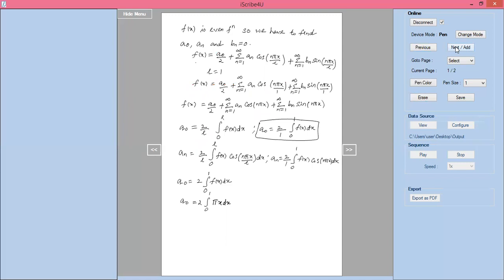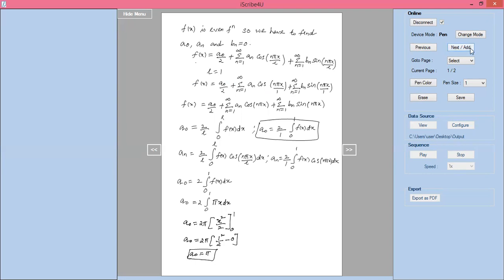Now a naught equals 2 pi, taking pi outside, integration of x dx is x square by 2, with limits 0 to 1. So a naught equals 2 pi into 1 square by 2 minus 0. Now a naught equals pi. This is the a naught value.